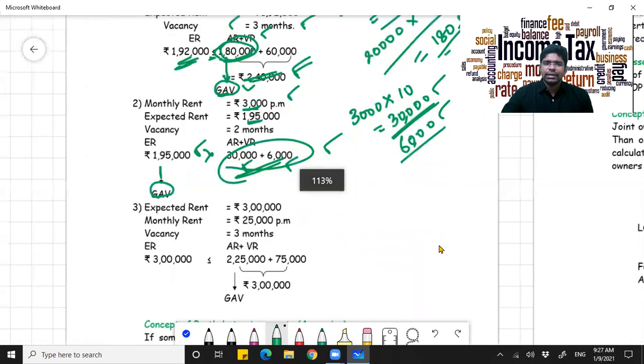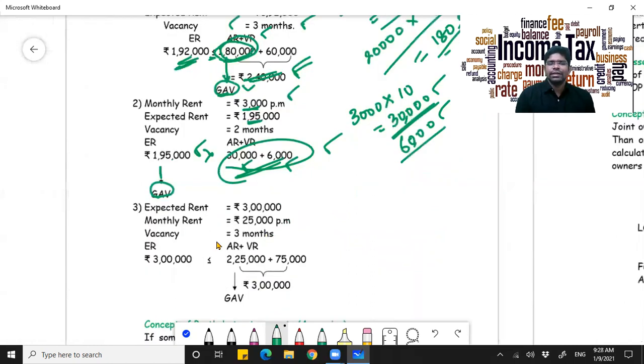And the third case is where it is equal. If the expected rent and these together are equal, then also your actual rent that is received will be your gross annual value. Simple as that.